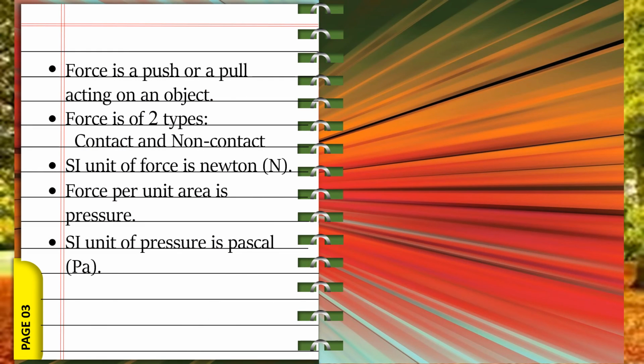Let's summarize some important points in the whole chapter. Force is a push or a pull acting on an object. Force is of two types, contact and non-contact. The SI unit of force is Newton. Force per unit area is called pressure. The SI unit of pressure is Pascal.